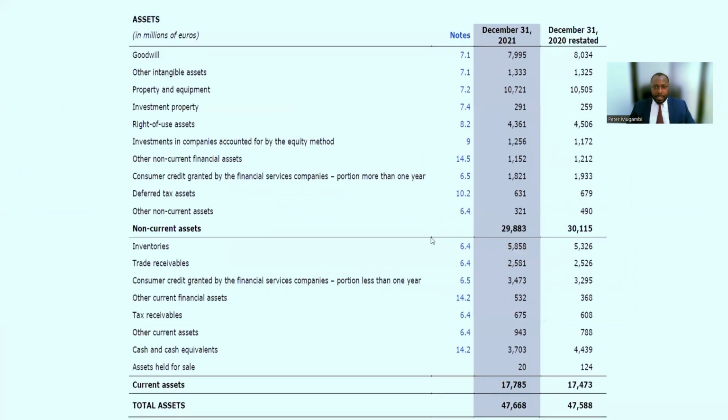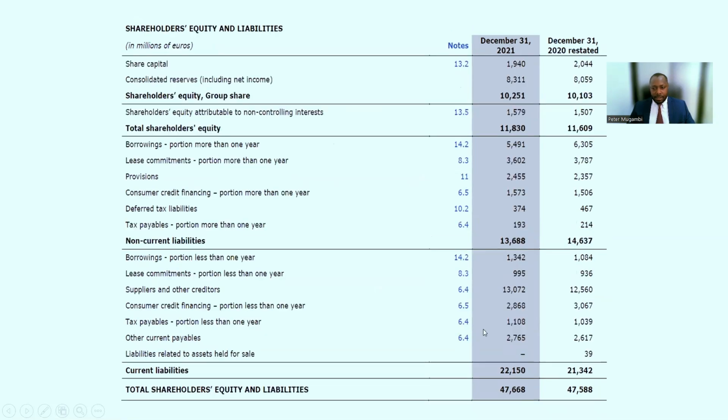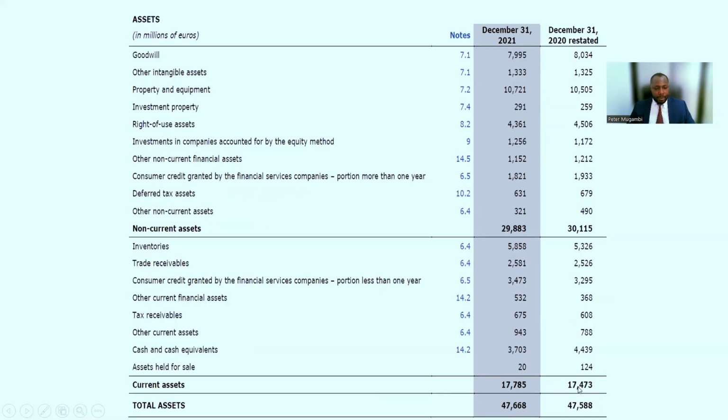In this slide, we have an extract of the consolidated financial statement for Carrefour. Here you will see that this is 2020 and this is 2021. These are the non-current assets. When you are computing the current ratio, you only want to use the current asset, not the non-current asset. So you want to come here and see the number here of current asset for the financial year 2020.